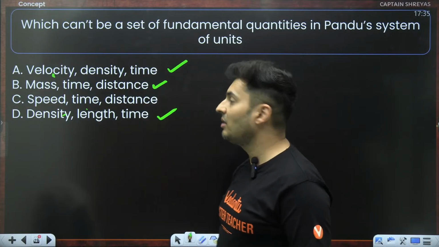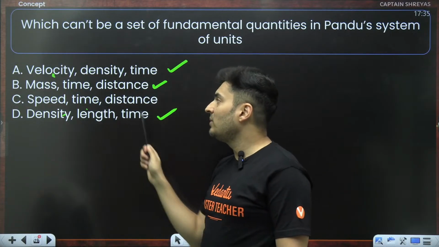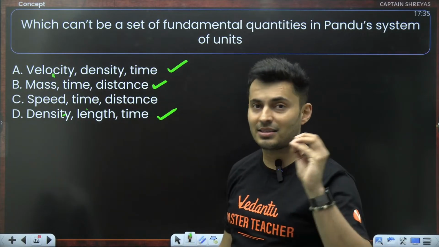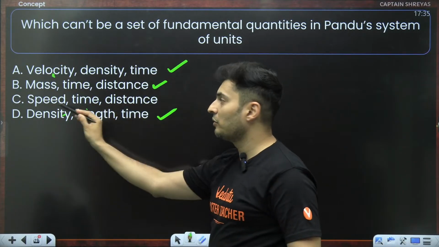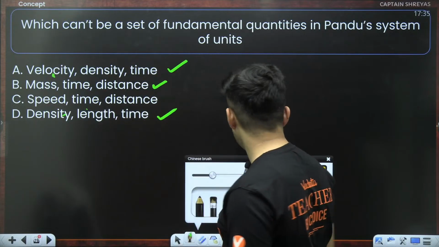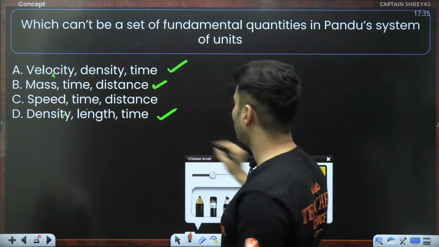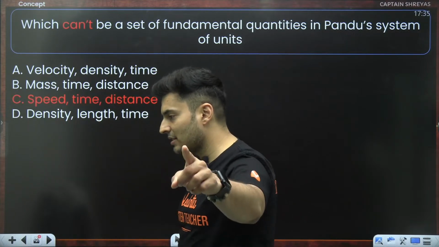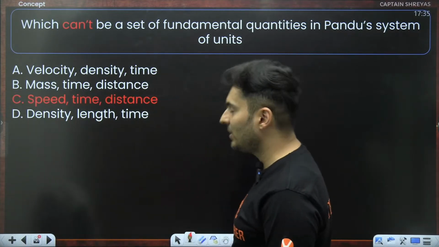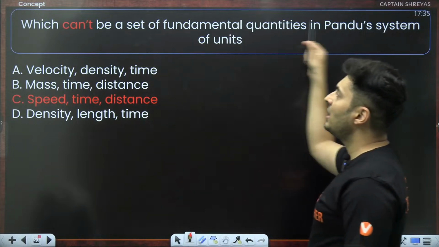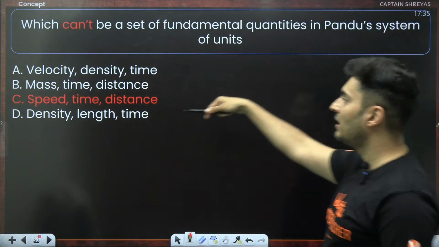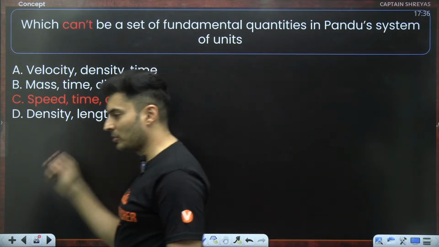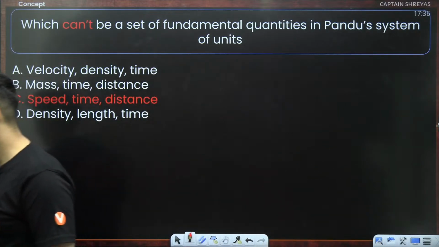But option C is the problematic one. Speed, time, distance, no matter what you do, you can never ever get mass. Where is mass in any of these things? It is missing. So I think the incorrect option should be basically C for Captain Shreyas. Did I say C for Captain Shreyas? Yes, which can't be a set of fundamental quantities in Pandu's system. That is the correct answer. Correct. Option C. Very good.